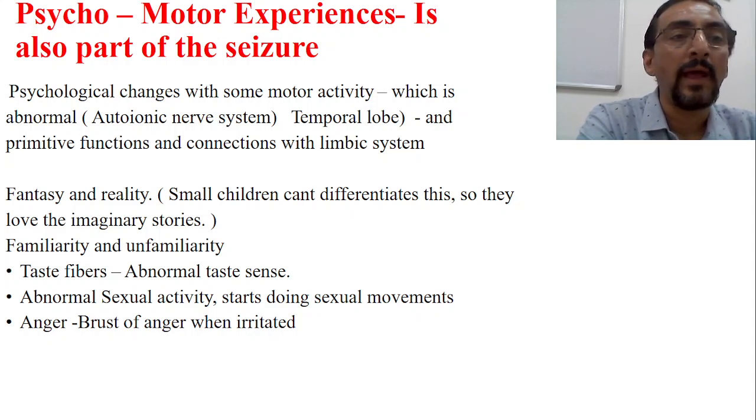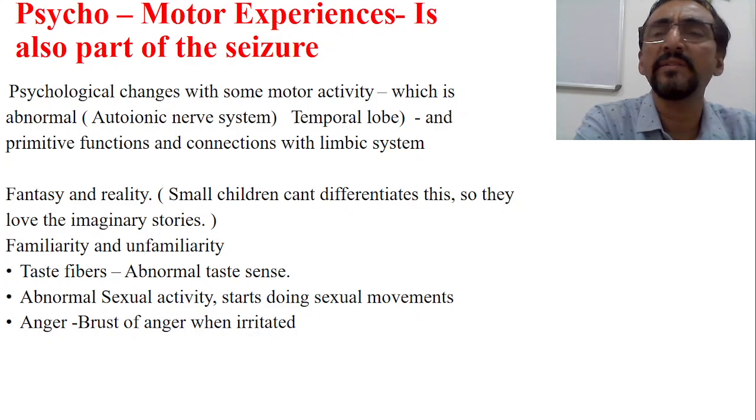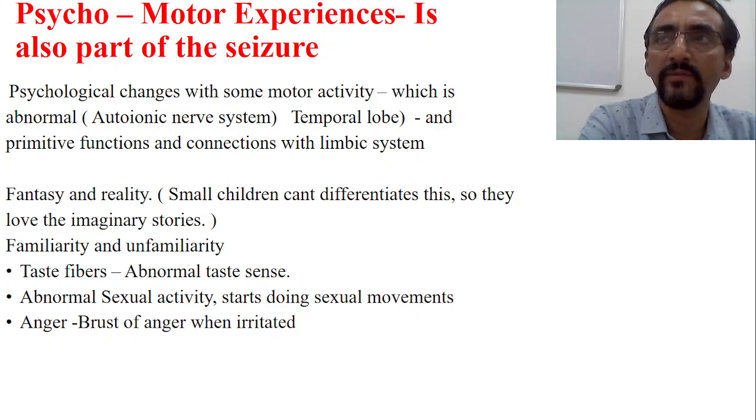Predominantly the psychomotor experiences are seen when the abnormal electrical activity is spreading through the temporal lobe. When it is spreading through the temporal lobe, predominantly we will get psychomotor abnormalities, along with the primitive functions and connections with the limbic system.